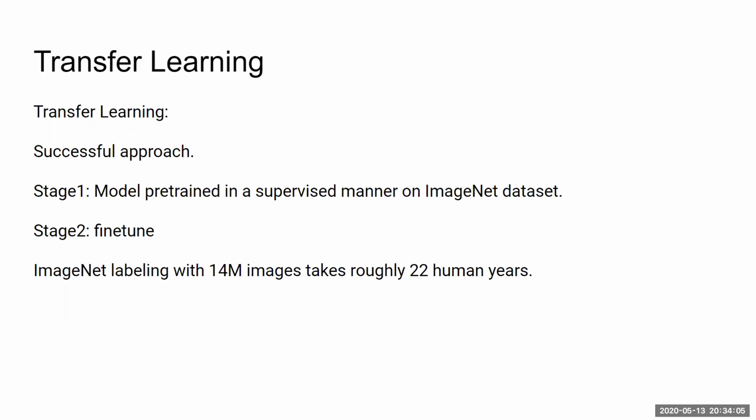But one of the key problems while using transfer learning is that it might not always be feasible to have a pre-trained model in the domain that you're working on. For example, we were lucky to have a pre-trained model in ImageNet, but ImageNet itself has about 14 million images, and it takes about 22 human years to label this data set. So you might be working on a problem where you have lots of data, but not all the data would be labeled. In such cases, you still want to make use of something like transfer learning.